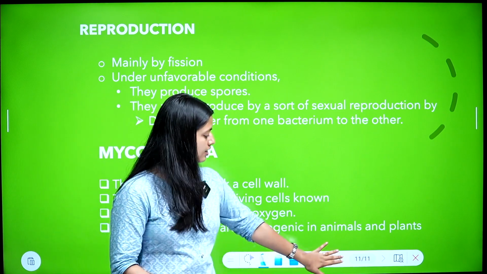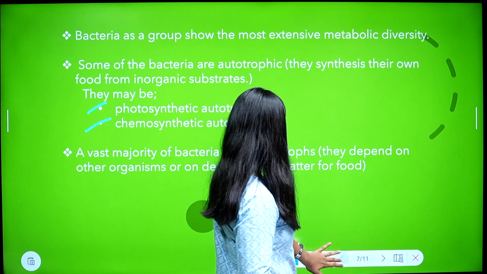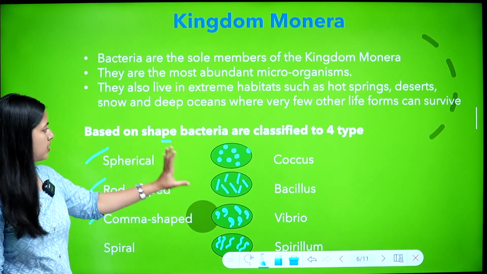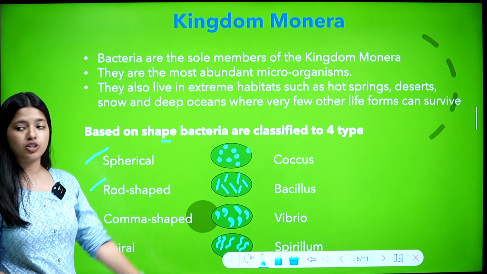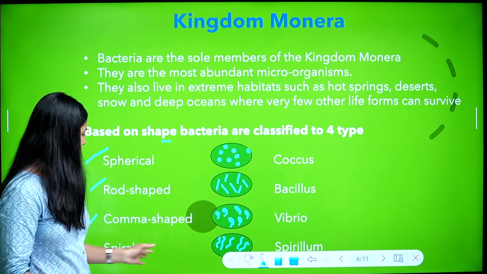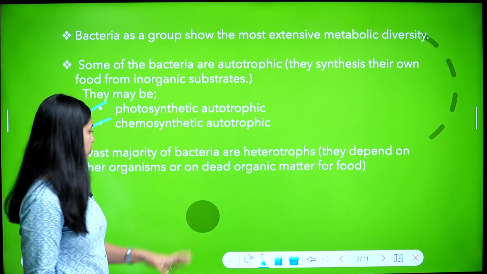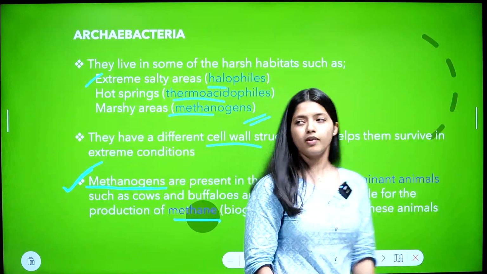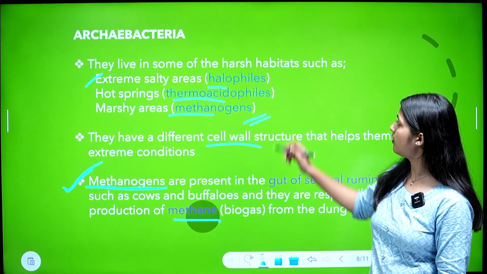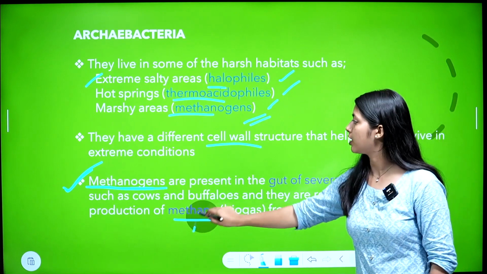Once again, we discussed kingdom Monera. What were the topics we discussed? Generally, we covered some points, and then classification based on shape, which is important: spherical coccus, rod shaped bacillus, comma shaped vibrio, and spirillum. Then there are two types, photoautotrophic and chemoautotrophic. Then Archaebacteria: they are primitive, halophiles, thermoacidophiles, methanogens, which is important, and methane production.